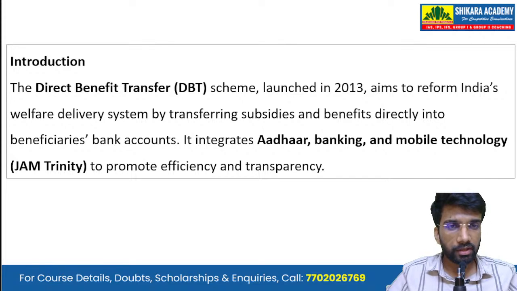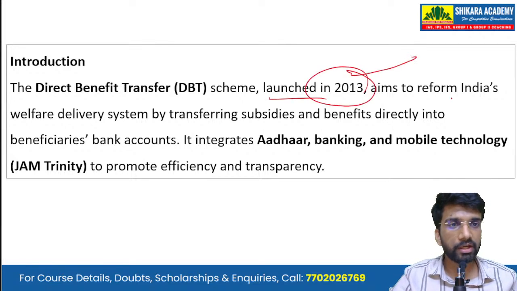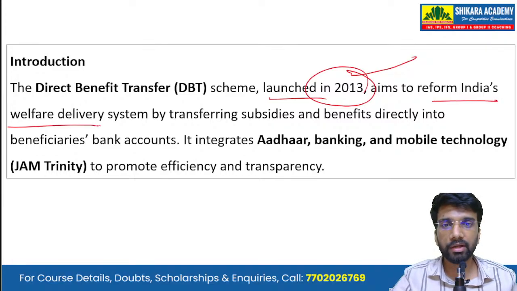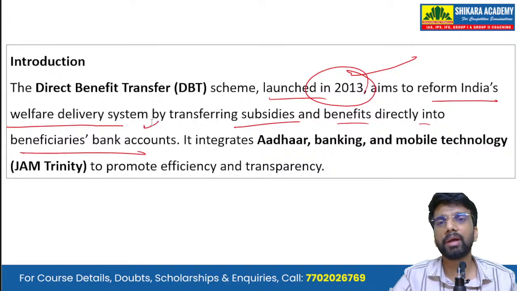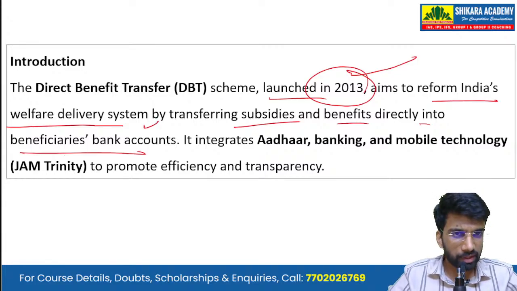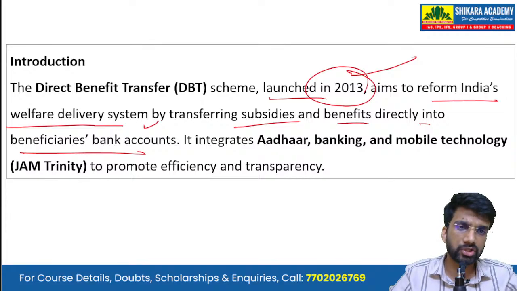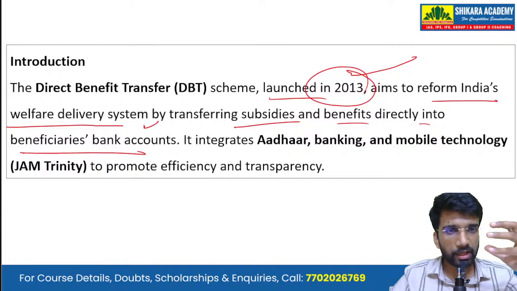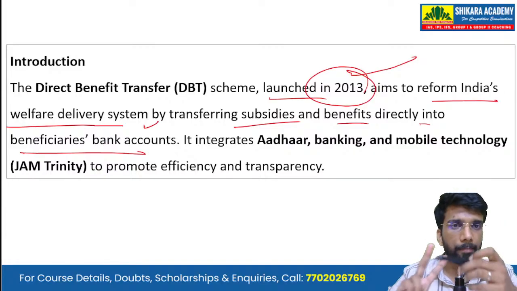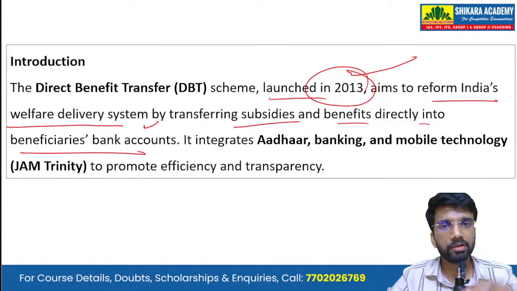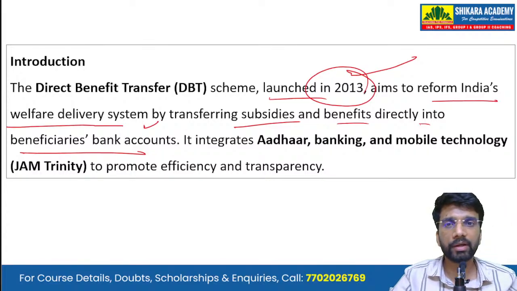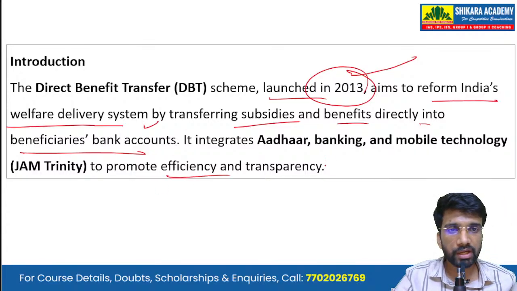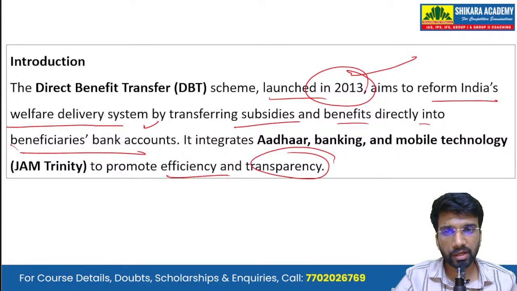Then starting with the introduction, the direct benefit transfer scheme that was launched in 2013 aims to reform India's welfare delivery system by transferring subsidies and benefits directly into the beneficiaries' bank accounts. Okay, so that's the basic rationale behind the DBT scheme. Now, this DBT scheme integrates Aadhaar, banking, and mobile technology to promote efficiency and transparency, and it is also known as the JAM Trinity.